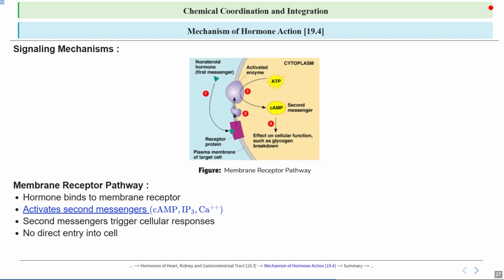So the process of cell signaling without direct entry means substances cannot simply pass through the cell membrane on their own. Instead, they require special mechanisms like endocytosis or exocytosis to move in or out of the cell, ensuring control, transport, and maintaining cellular integrity. Rapid response. Okay, it leads to a rapid response.